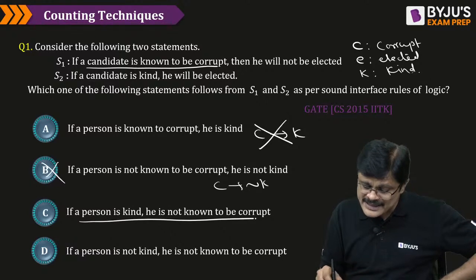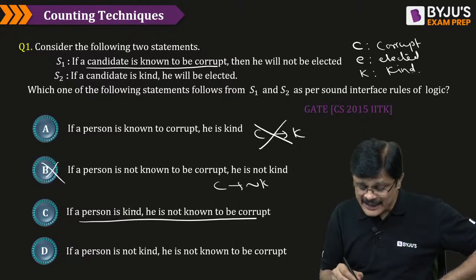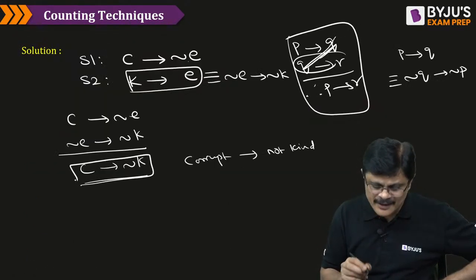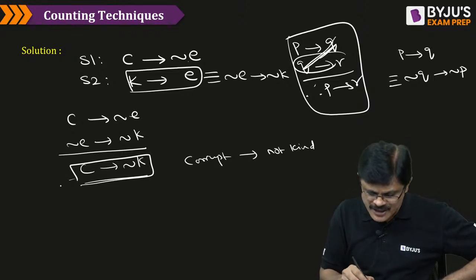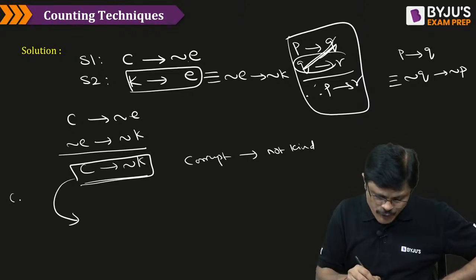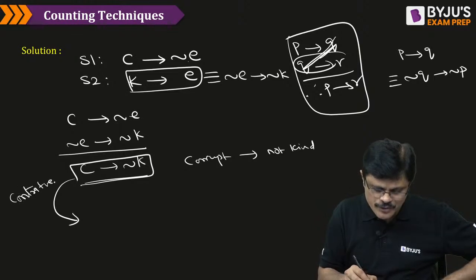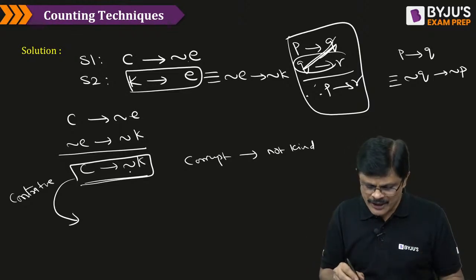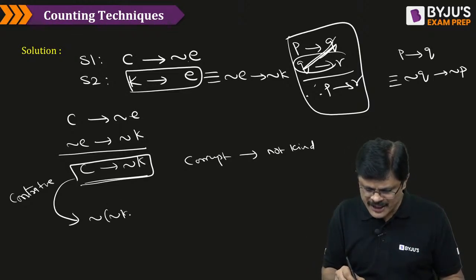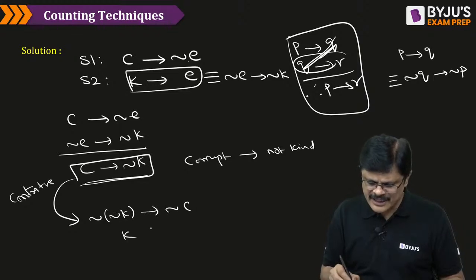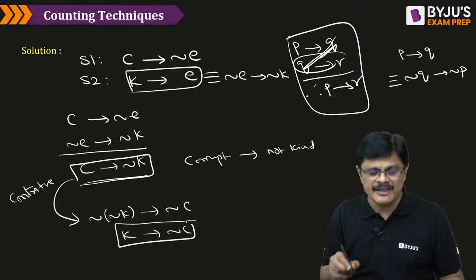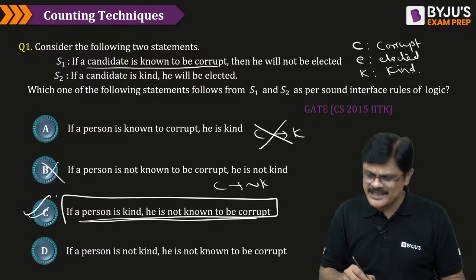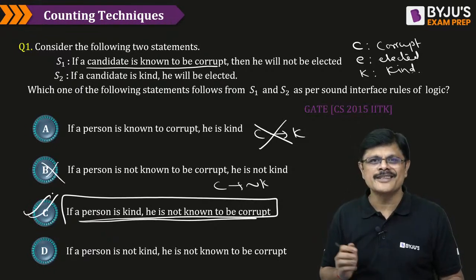But if you observe, if he is kind, then he is not corrupt. If you observe this, this is your answer, but this is not matching with the given options. We can use the contrapositive of this. What is contrapositive? If it is P implies Q, negation Q implies negation P is the contrapositive. The contrapositive of this is negation of negation K implies negation C, which is nothing but K implies negation C. That is, if he is kind, then he is not corrupt, which is option C, my dear friends.